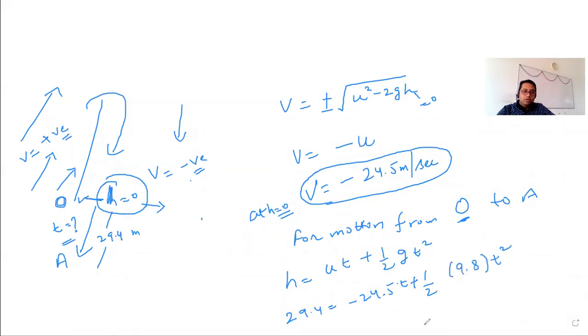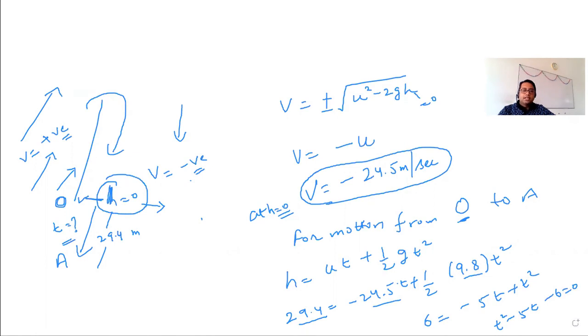On simplifying it, because this is a multiple of 7, this is a multiple of 7, this is a multiple of 7, after all calculation, you will get 6 minus 6 is equal to minus 5t plus t square, and you will get the quadratic equation as t square minus 5t minus 6 equal to 0.